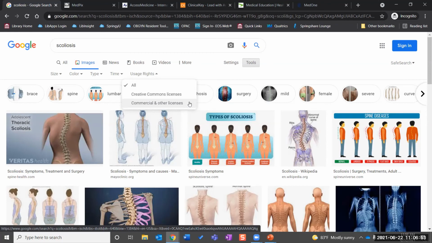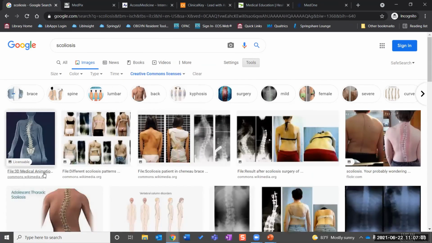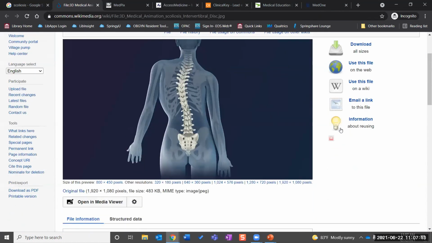So a lot of our US government materials, actually most of them other than the logos, are in the public domain. If I click here on Creative Commons licenses, it now filters. So a lot of these are Wikimedia Commons. If we click on the image, we can go visit the web page, and you can download this.